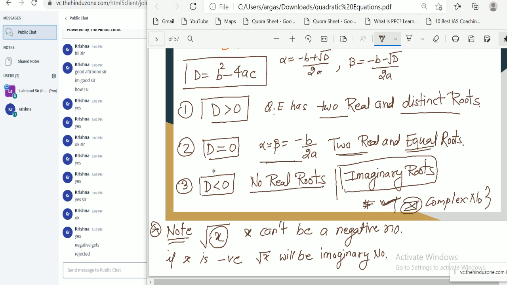In the third case, if D is less than 0, then we do not have any real root. We can say we have imaginary roots. Okay. I think all these three conditions are clear to you. Are you getting all these three conditions, Krishna?